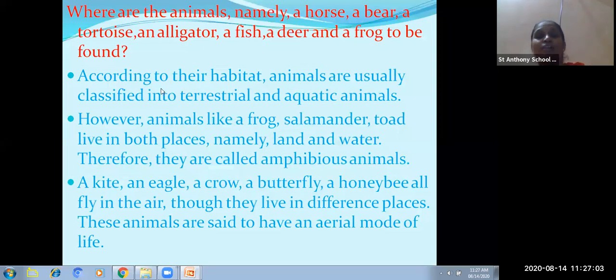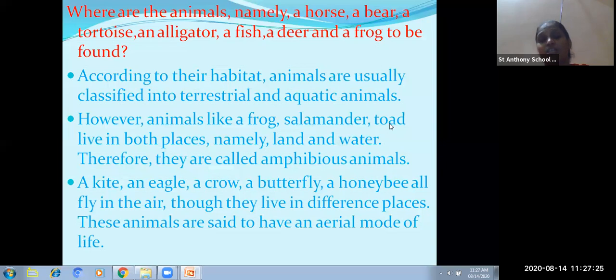Terrestrial animal examples: horse, elephant, lion, tiger. Aquatic animal example: fish. And amphibious animals, you have the examples frog, salamander, toad.